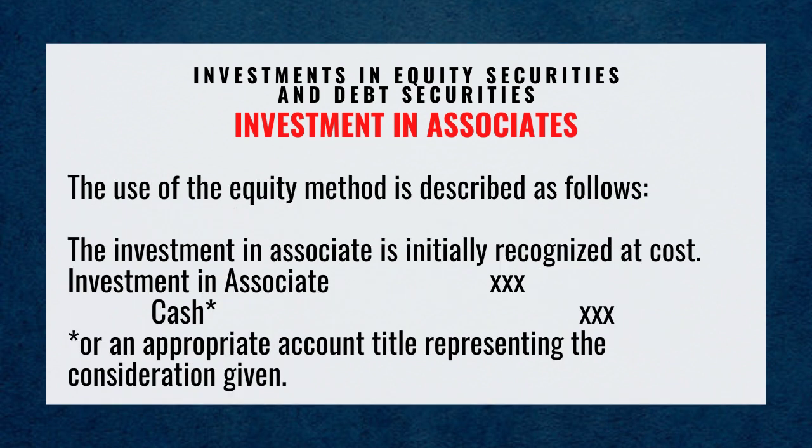The use of the equity method is described as follows. The investment in associate is initially recognized at cost, debit investment in associate, credit cash, or an appropriate account title representing the consideration given.